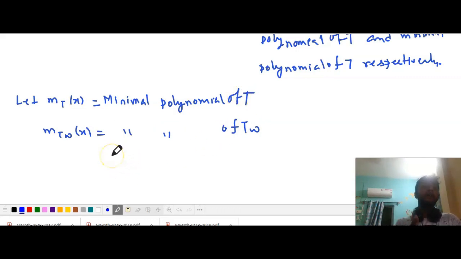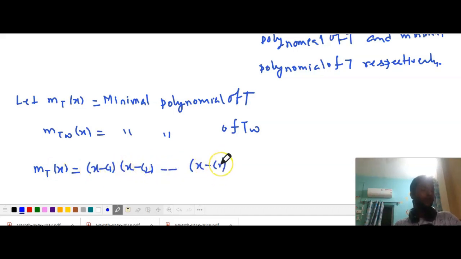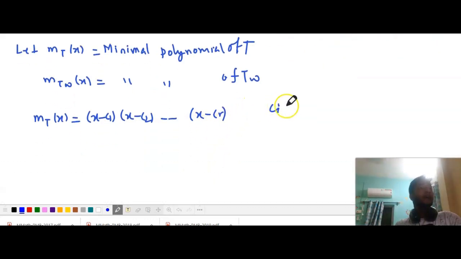We know a linear operator is diagonalizable if and only if its minimal polynomial can be expressed as a product of distinct linear factors. So we can write m_T(x) as (x minus c1)(x minus c2) ... (x minus cr), where ci is not equal to cj for i not equal to j.